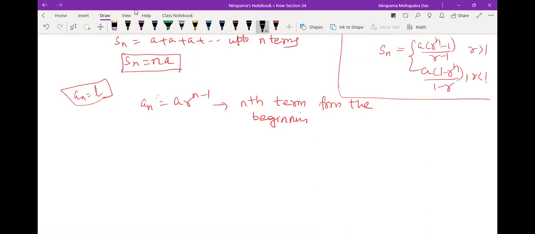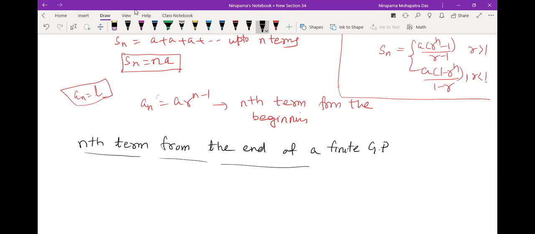So, nth term from the end of a finite GP. Suppose you have m number of terms.